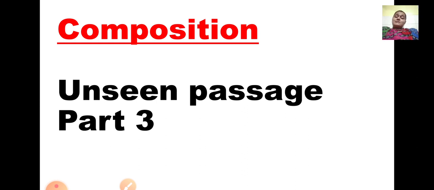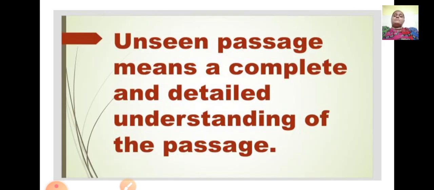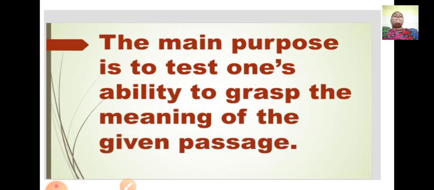So, let us understand how to solve an unseen passage. What is an unseen passage? We will try and understand first. Unseen passage means a complete and detailed understanding of the passage. Complete means you read the passage slowly, you understand each sentence given in the passage, and that is known as detailed understanding of the passage. The main purpose is to test one's ability to grasp the meaning of the given passage.